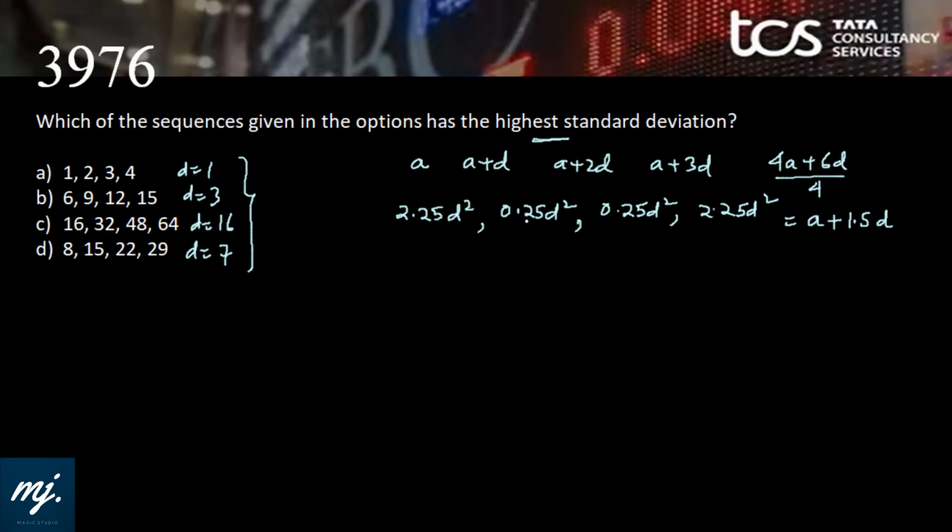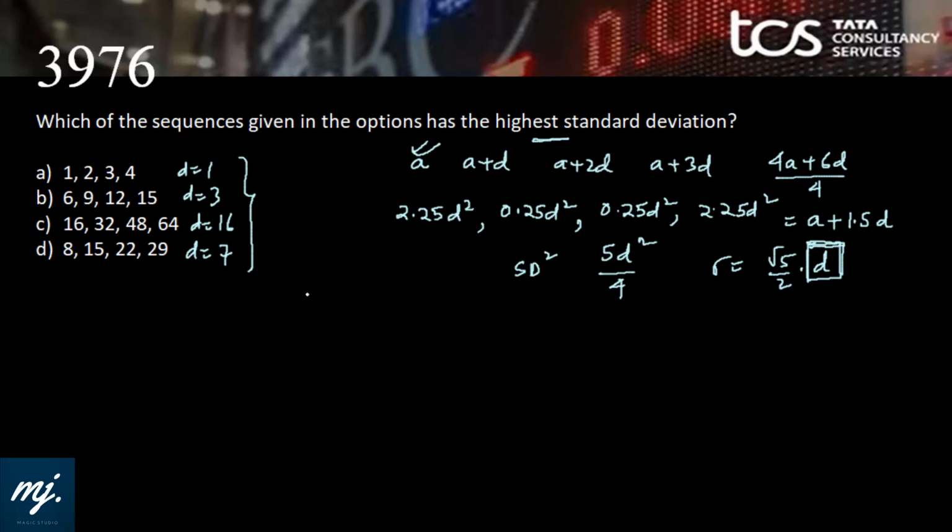So when we add up 2.25, 0.25, 0.25 and 2.25, this is 5D square. Okay, so 5D square by 4 is SD square if 4 numbers are in AP, or simply SD would be root 5 by 2 into D. Now we can see that it directly depends upon the value of D only. It doesn't consider what A is. It only considers what D is, and that is the cheat code.